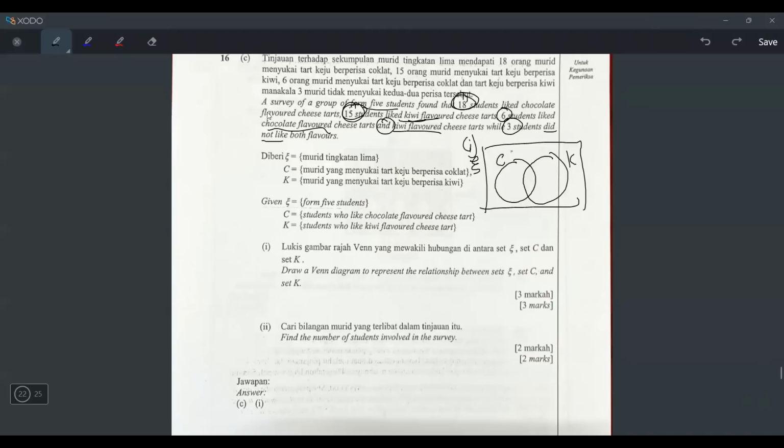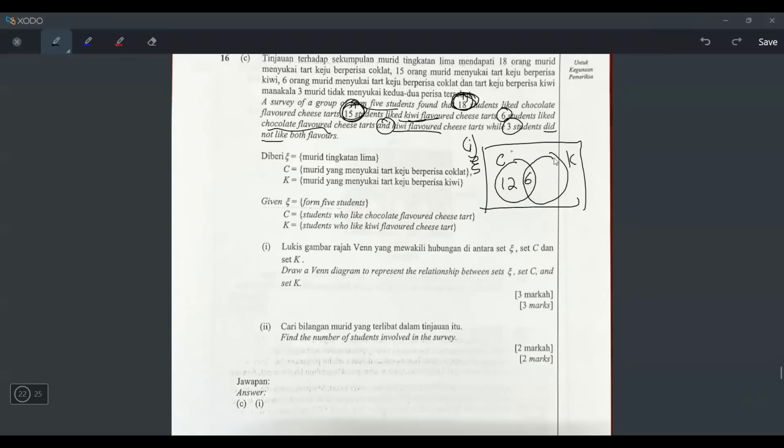So now they say 6 students like chocolate flavored and kiwi flavored. So 6 likes chocolate and kiwi. So the 6 is in between. All right. And then now I can find here already because I know there's 18 who like chocolate, right? So 18 is for these two added together. So now I know this is 6. 18 minus 6, I get 12 here.